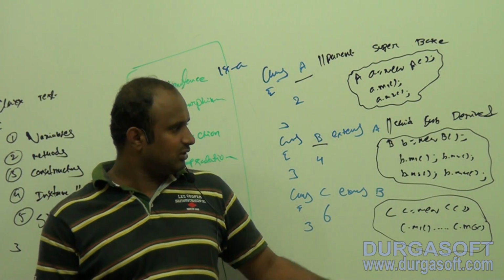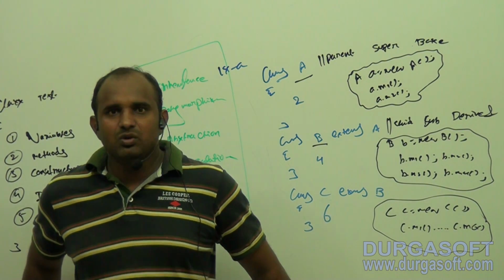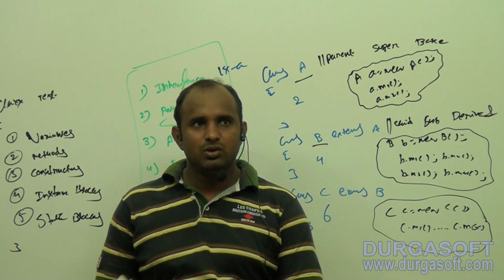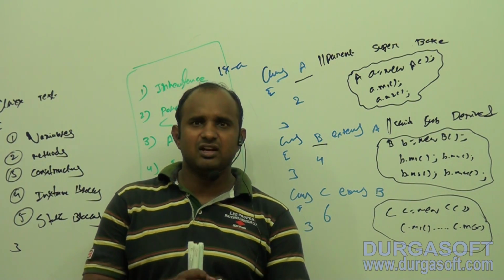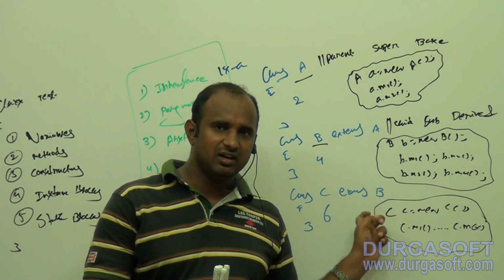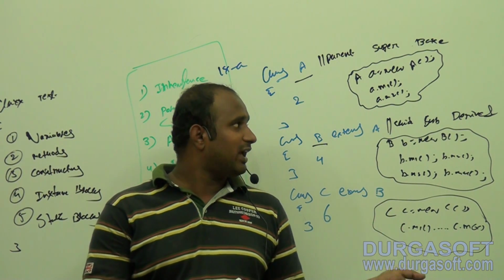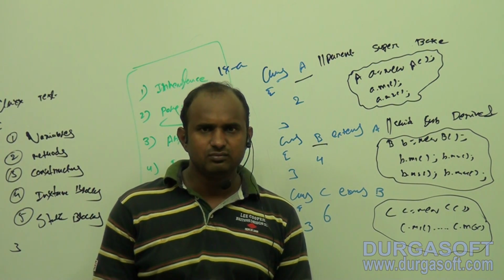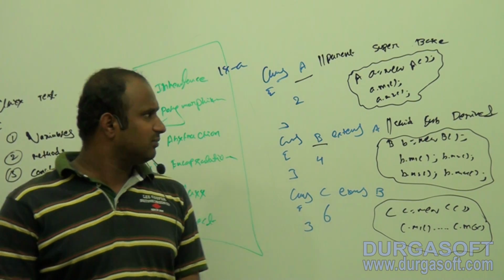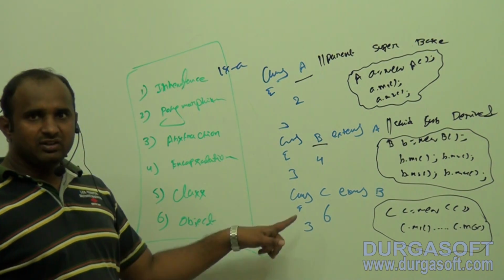Now, based on this information, a small interview question, tell me. At project level, is it recommended to create the object of parent class or child class generally? Obviously it is recommended to create the object of child classes. Why? When we create the object of child classes, it is possible to access parent properties also. So clear? Generally this is the object creation statement. I hope everything is fine.